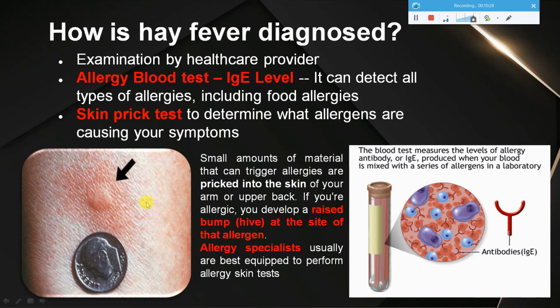In case you have multiple allergies, like you are allergic to pet fur, dust and pollen, when all these are pricked to you, everywhere you will see an inflammation. Your immune system becomes active, the mechanism that I showed you. That is how it leads to inflammation, because of the chemical that is released called histamine. In this way, you can get to know whether you are allergic to multiple things or a single thing using this skin prick test.